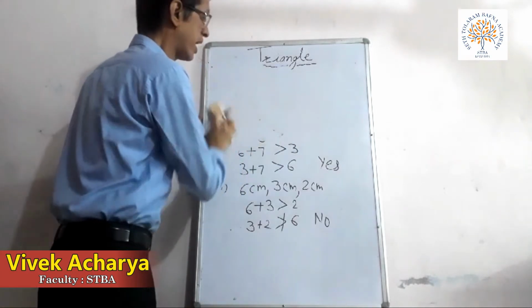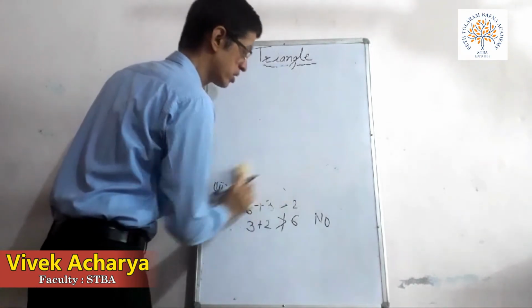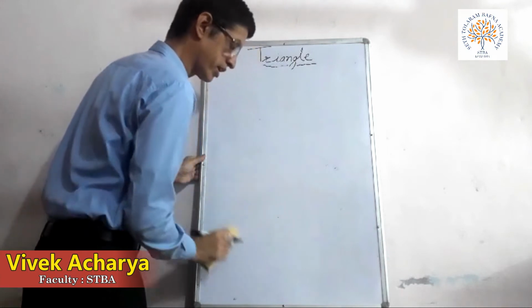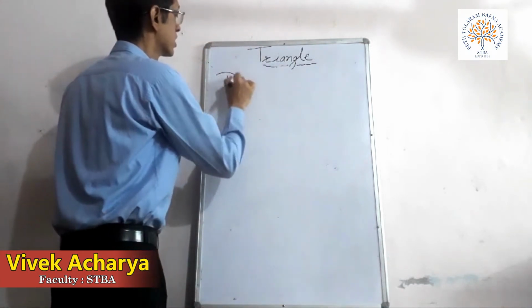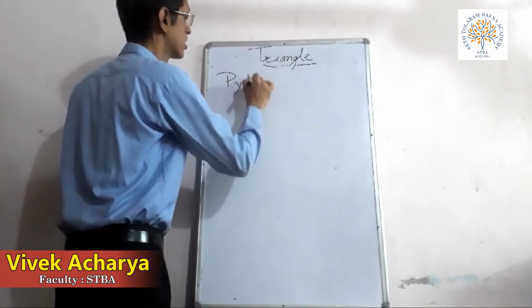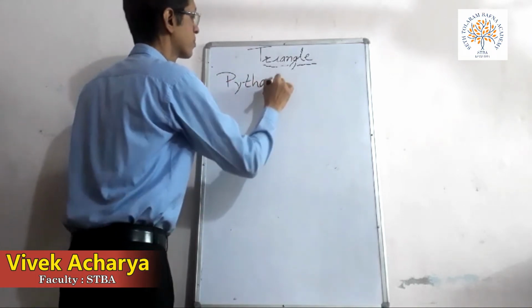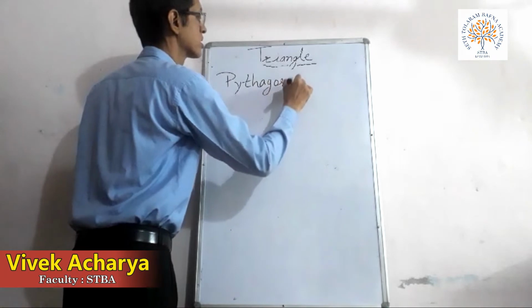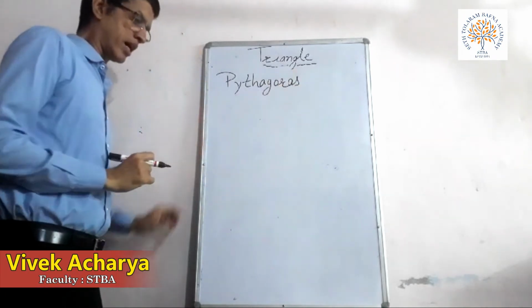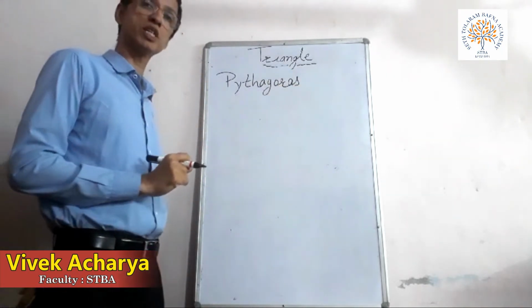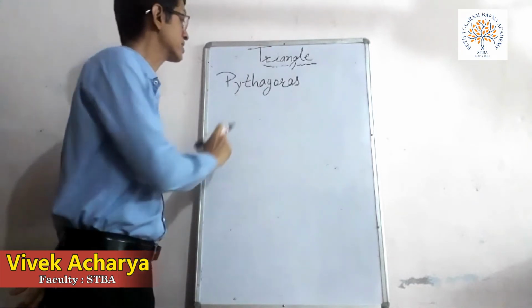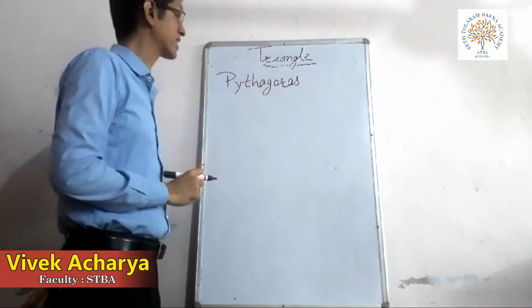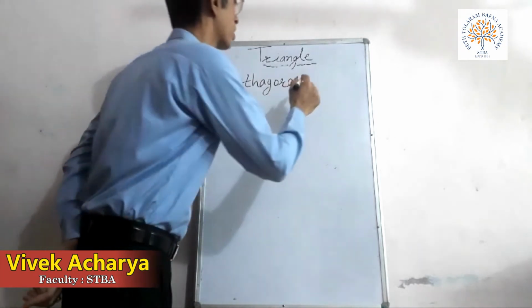Now I am going to explain a very important property of a triangle, that is Pythagoras. A well-known mathematician was Pythagoras, and he gave this property that is called the Pythagoras property.